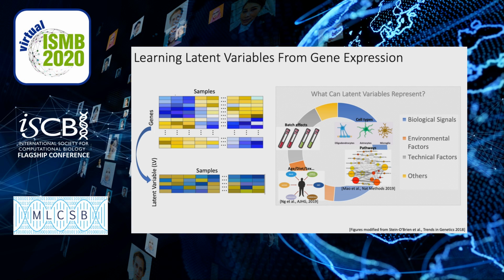These latent variables are generally a mixture of information, including biological signals, like cell types and pathways, and environmental factors, like age, diet, and sex. Some can also be technical factors, like batch effects. One challenge in latent variable learning is to identify biological signals from this mixture of information, while reducing technical factors.